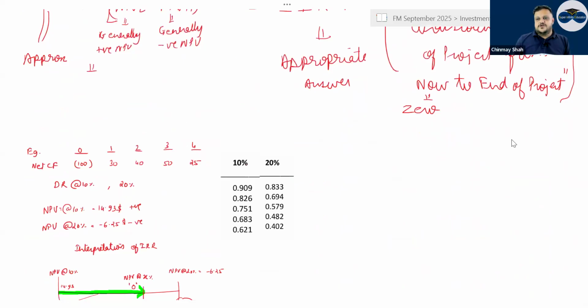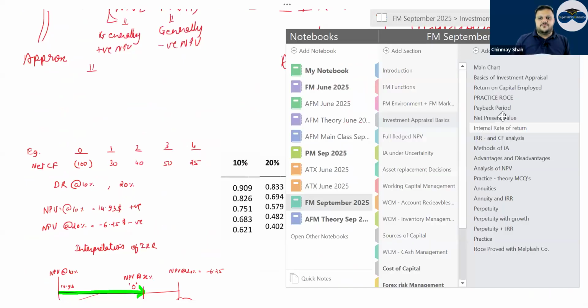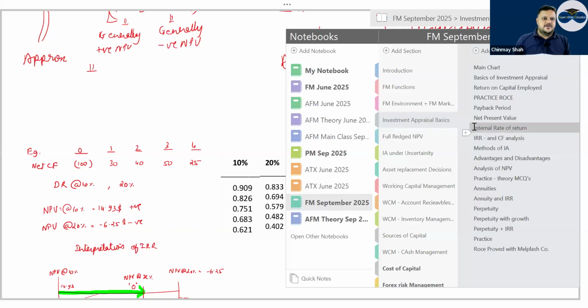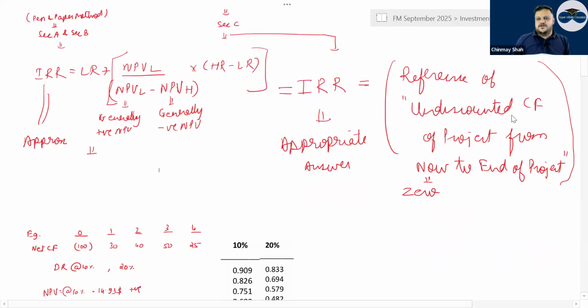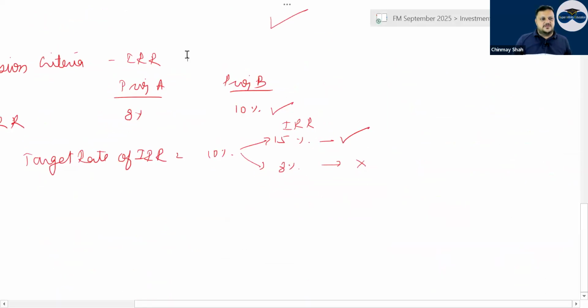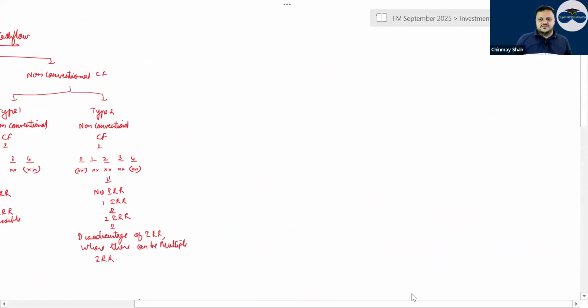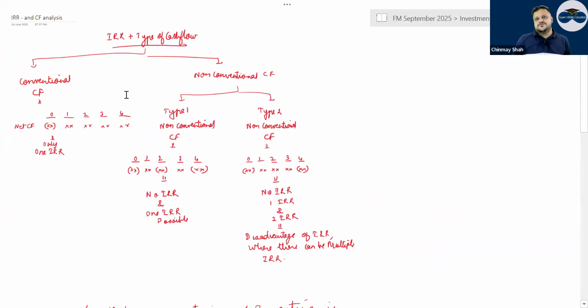Now coming to the most important part, advantages and disadvantages of IRR. After IRR you have IRR and cash flow analysis. With conventional cash flows you have one IRR. But with non-conventional cash flows, type 1 is negative, positive, negative, positive, negative, positive, and ending with a negative.